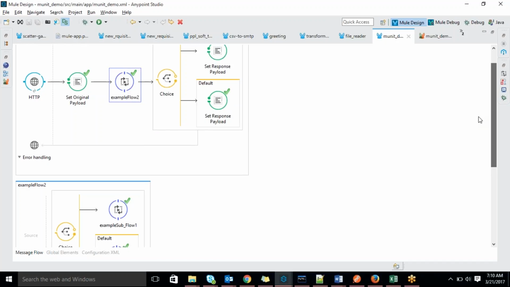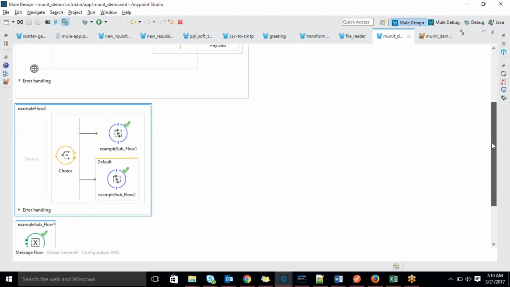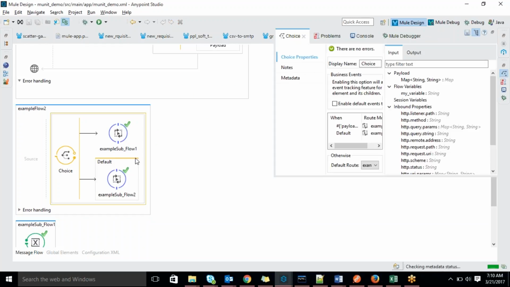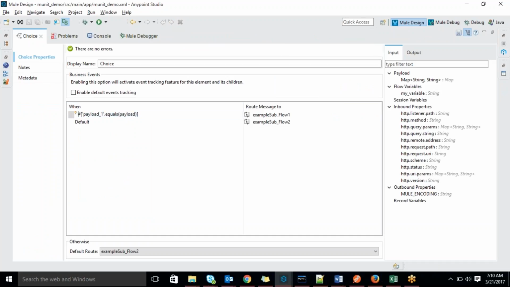Here also it's the same thing. I kept a flow reference here. Once the cursor comes here, according to event driven architecture, it will jump to example flow 2. In example flow 2, I wrote a choice component for routing purposes. In the choice component, we can check conditions, and it supports MEL, Mule Expression Language.